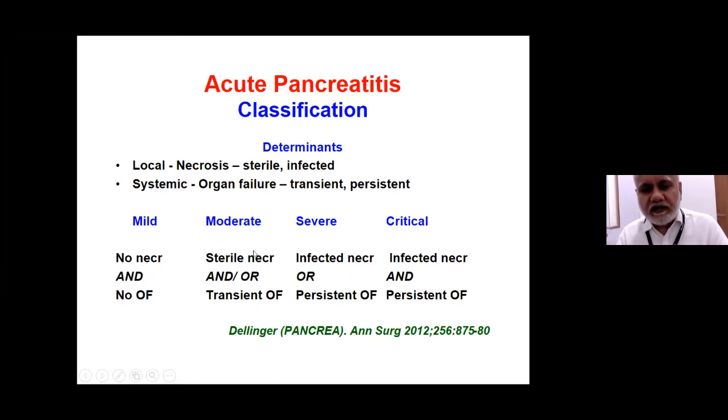Moderate acute pancreatitis, where there is necrosis but it is sterile, or severe when it is infected necrosis or there is persistent organ failure. And critical, another group they added, where the mortality is very, very high in spite of whatever intervention we may do, which is infected necrosis and organ failure persisting beyond 1 week.